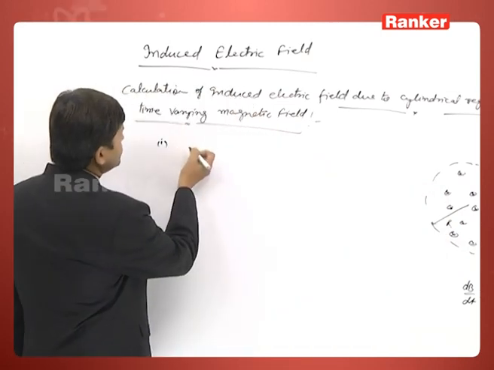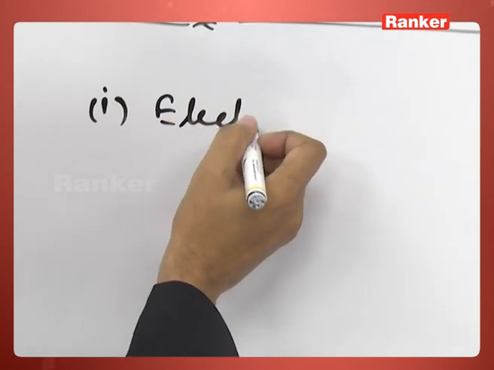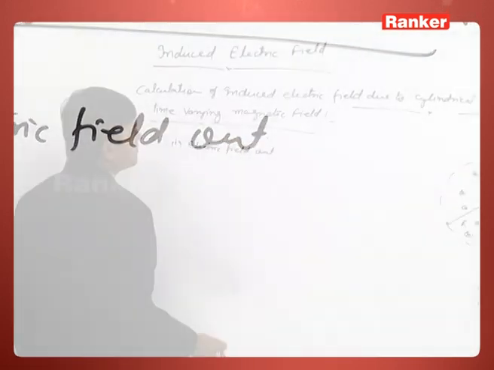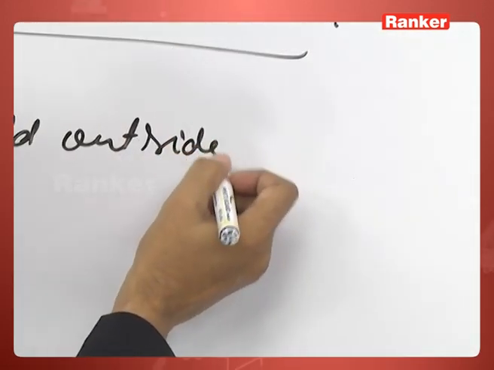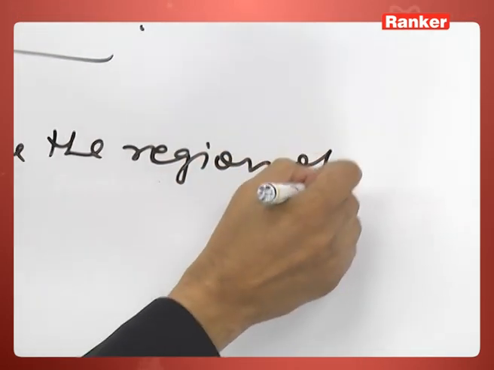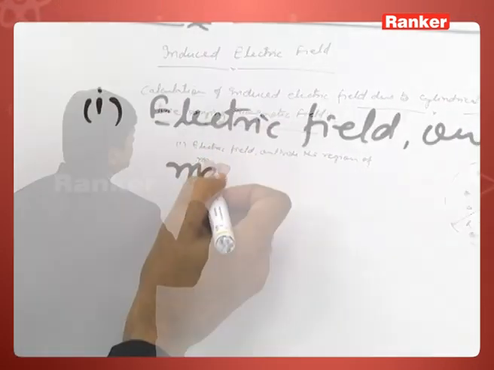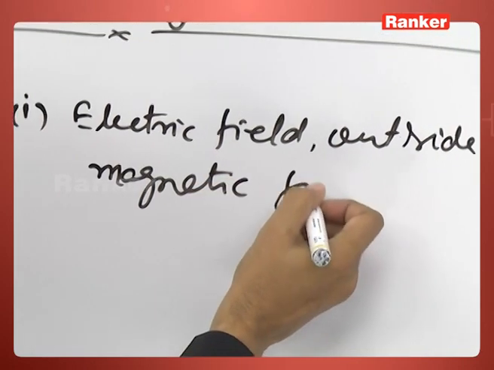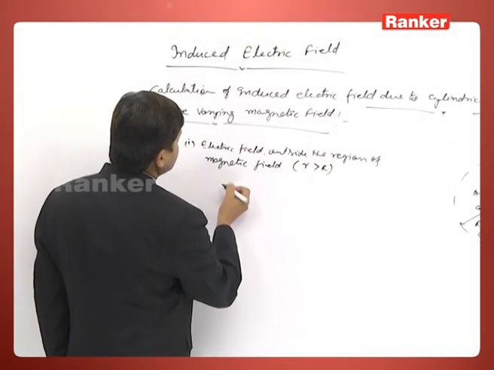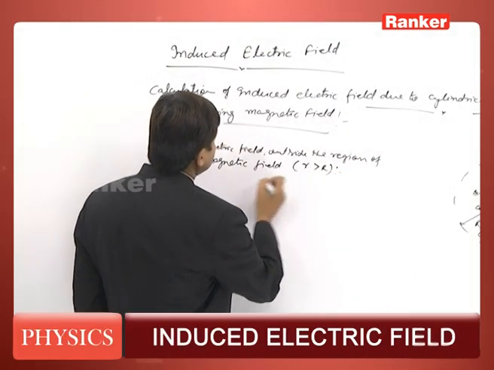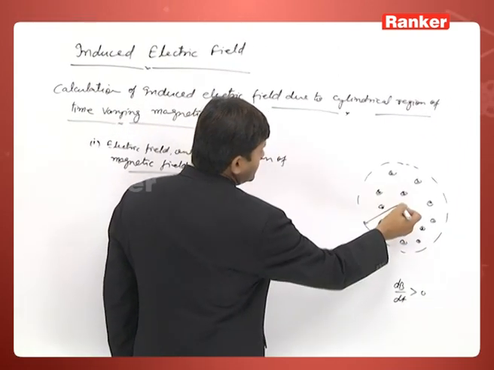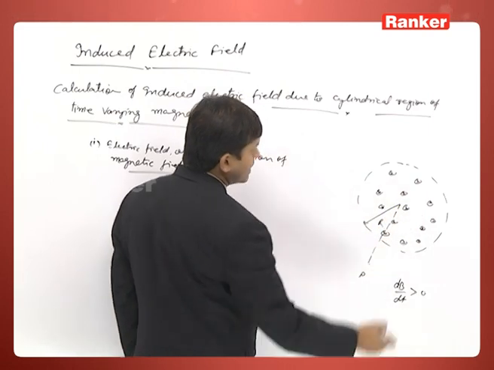Now the electric field outside the region of magnetic field, it means let r be greater than R. It means I am looking somewhere, let's say at point P here, outside this region.